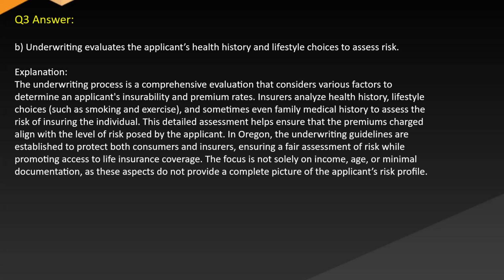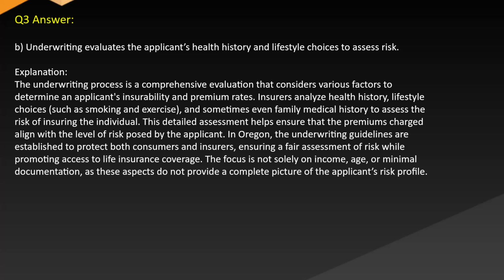Explanation. The underwriting process is a comprehensive evaluation that considers various factors to determine an applicant's insurability and premium rates. Insurers analyze health history, lifestyle choices, such as smoking and exercise, and sometimes even family medical history to assess the risk of insuring the individual. This detailed assessment helps ensure that the premiums charged align with the level of risk posed by the applicant.